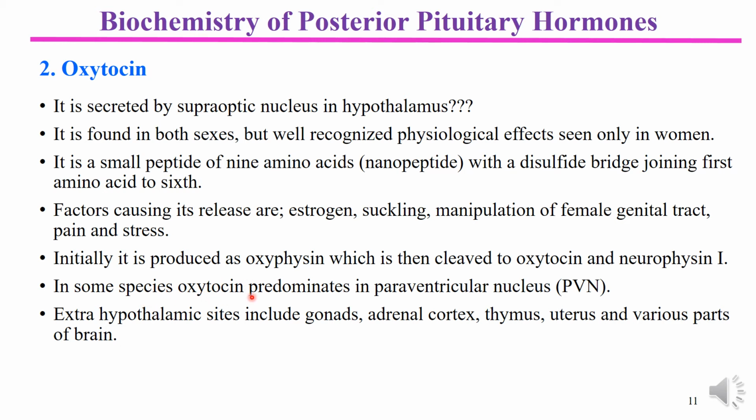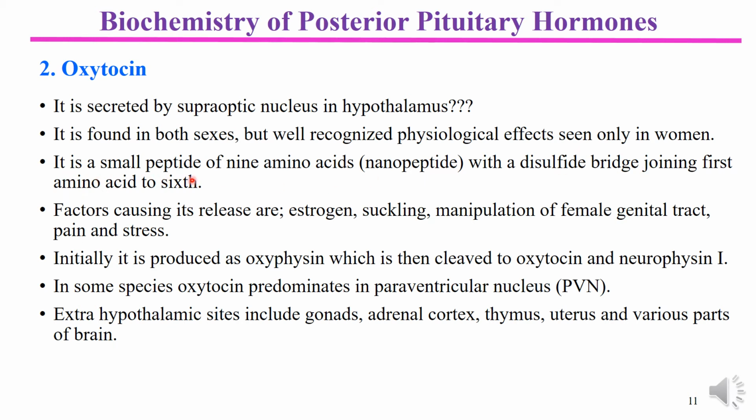Oxytocin is predominantly secreted by the paraventricular nucleus, but in most instances we notice that the supraoptic nucleus is the source of oxytocin. Actually, oxytocin is present in both male and female, but its established action is seen in women.